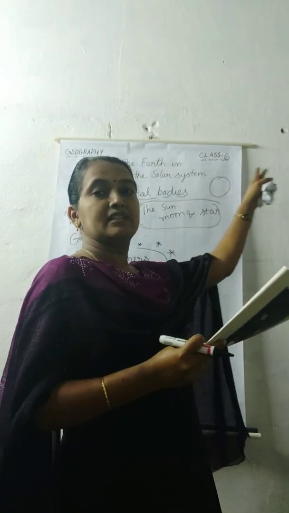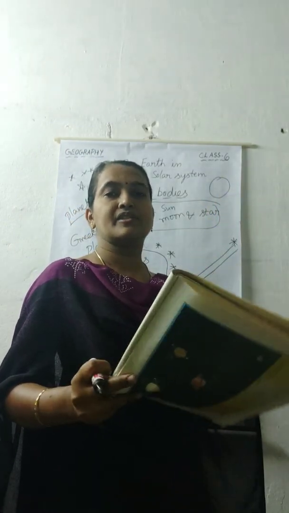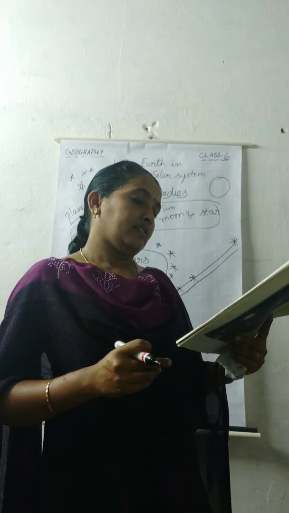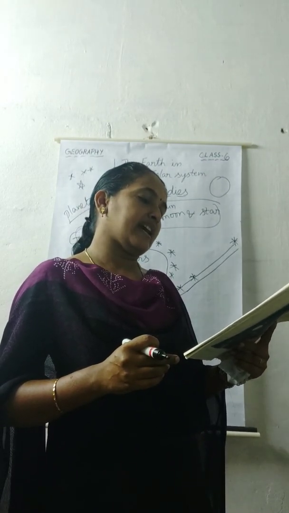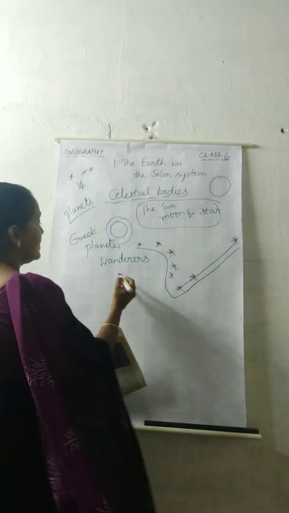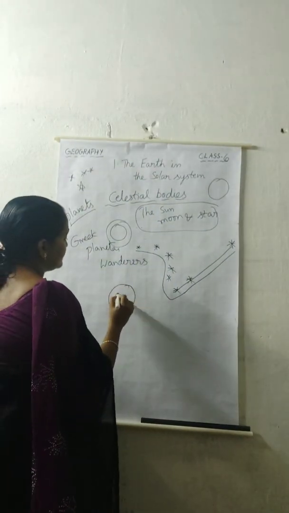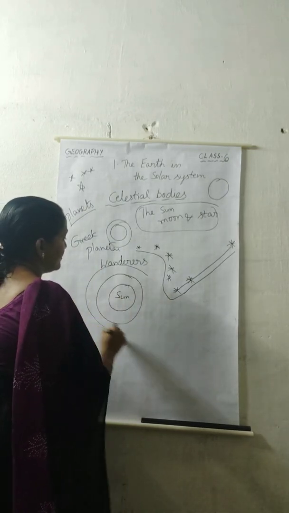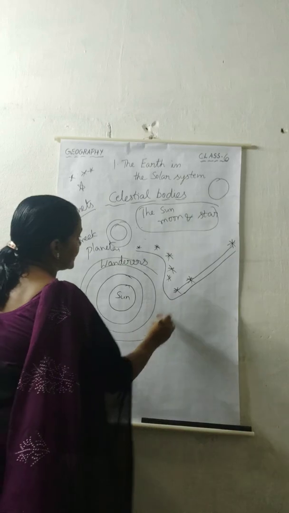Mercury, Venus, Earth, Mars, Jupiter, Saturn, Uranus, Neptune. All these planets get all their heat and light from the sun, which is our nearest star. These are orbits, you know. On the 3rd orbit, our earth is there.